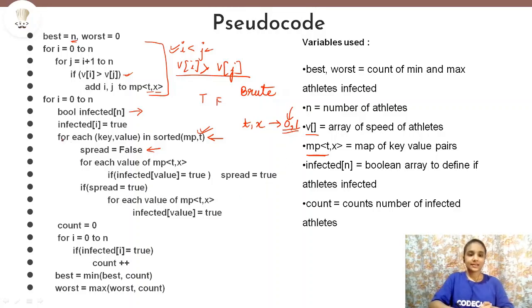Now this step will be repeated for all the pairs that are stored in the map. That means for each time and position we will repeat this step.